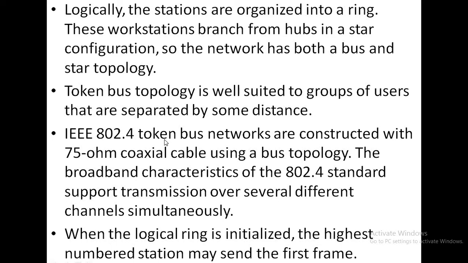Okay. So this is the IEEE 802.4 token bus. Networks are constructed with coaxial cable using a bus topology. The broadband characteristics of the 802.4 standard support transmission over several different channels simultaneously. When the logical ring is initialized, the highest numbered station may send the first frame. As I have told you, the station with the highest priority in the ring-like structure may first send the frame.